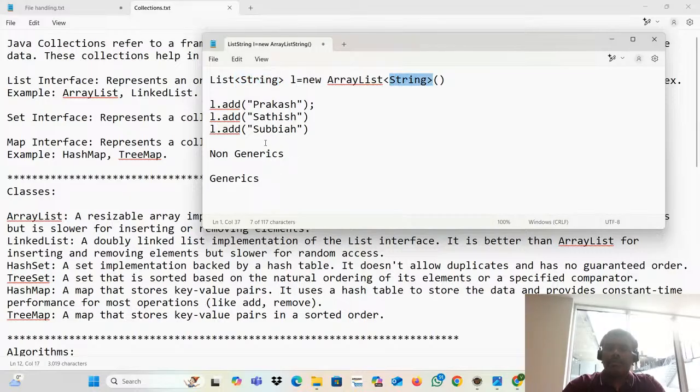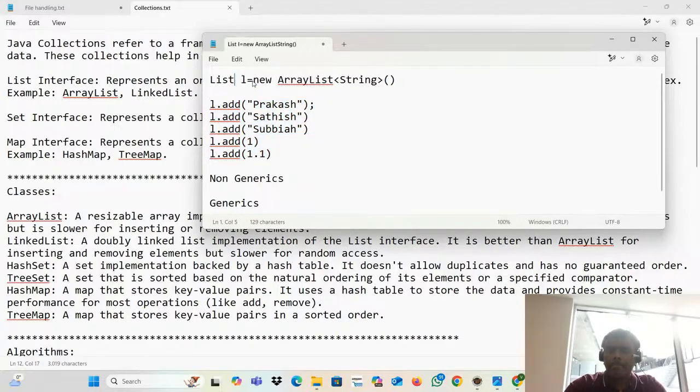Non-generic means if you put it like L.add(1), L.add(1.1). These are all string data, integer data, float data. What is that actually? It's non-generic. Why are we calling it non-generic? Because it is holding everything. So if you put it like that, you won't get any error. This is a non-generic list. If you put it in the program, it won't throw any kind of error.